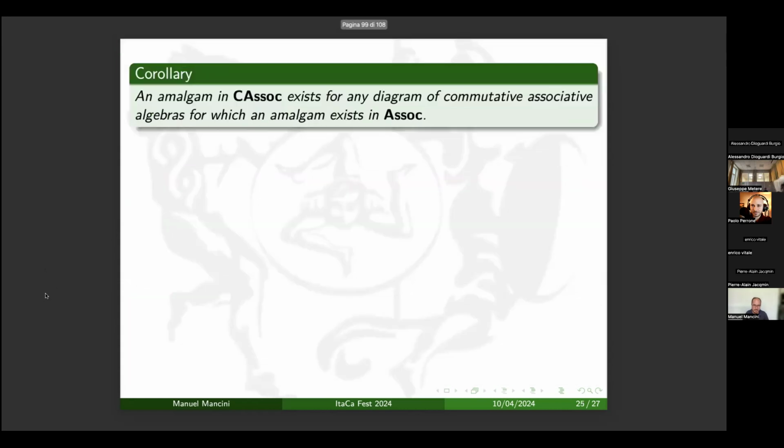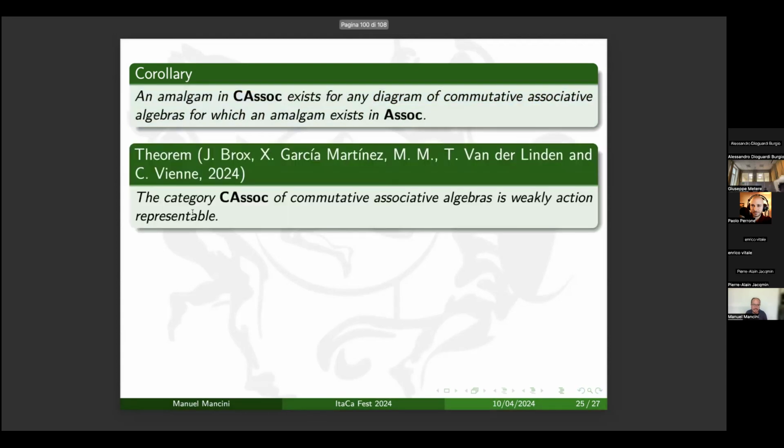We extended these results to arbitrary diagrams of commutative associative algebras, and since the diagram of all possible commutative subalgebras of M of X is an example of a diagram of commutative associative algebras, then, in other words, we prove that the category of commutative associative algebras is weakly action representable.